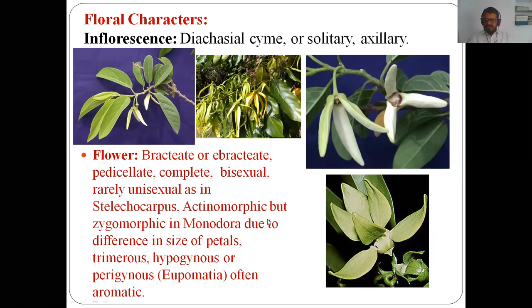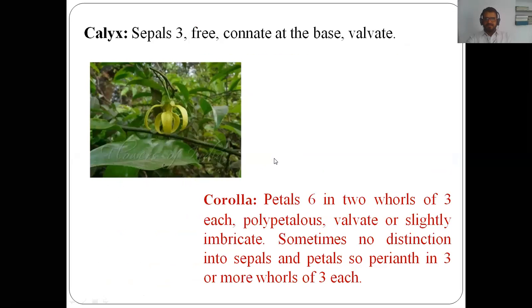Yes, then we have to see the calyx. In case of calyx the number of sepals is 3, connate at the base, and the type of estivation is valvate. Number of sepals is 3.